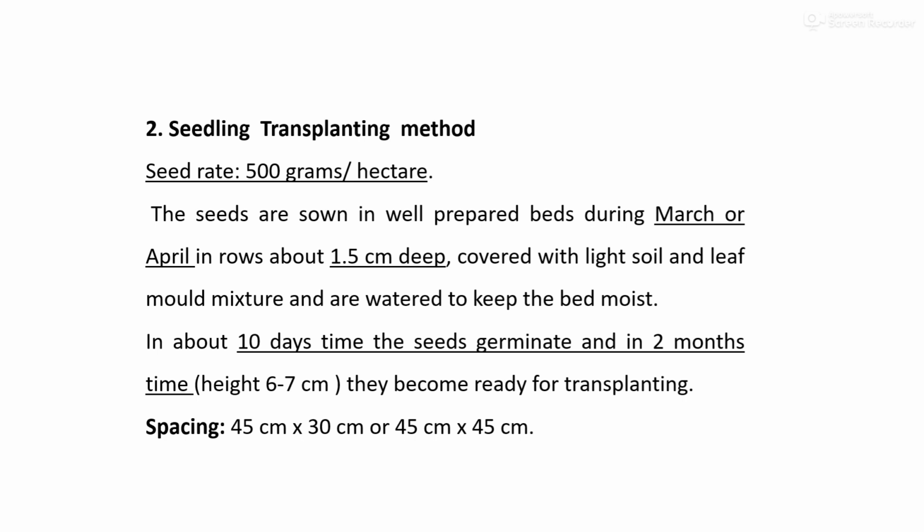The seeds are sown in a well prepared bed in March or April in rows about 1.5 centimeter deep, then covered with a light soil or leaf mold mixture and properly watered. Within about 10 days the seeds start to germinate, and when the 2 month old seedlings attain a height of 6 to 7 centimeter, we use them for transplanting. At that time the spacing we maintain is 45 by 30 centimeter or 45 by 45 centimeter.